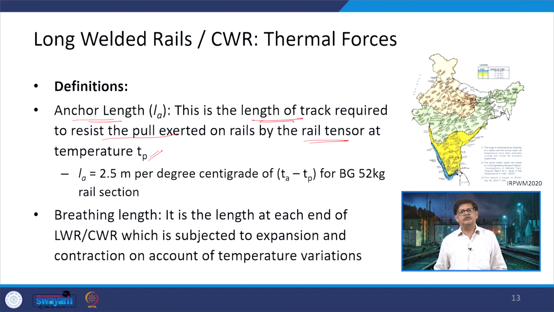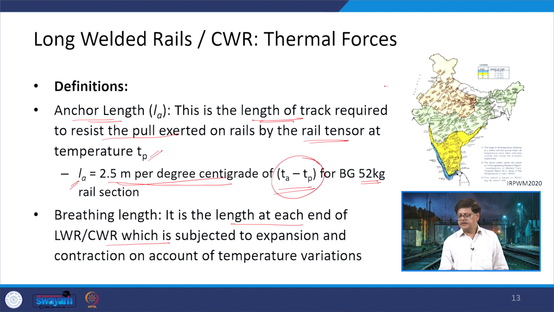And breathing length is the length of each end of the LWR or the CWR which is subjected to expansion and contraction on account of the temperature variation. That means, this is a length which is going to move further. So, these two things are correlated. Now, this anchor length LA is 2.5 meters per degree centigrade of the difference of TA and TP if you are talking about a broad gauge track provided with 52 kg per meter rail section. So, this can be calculated in this form, but for that we need the prevailing temperature and the actual temperature at the site.